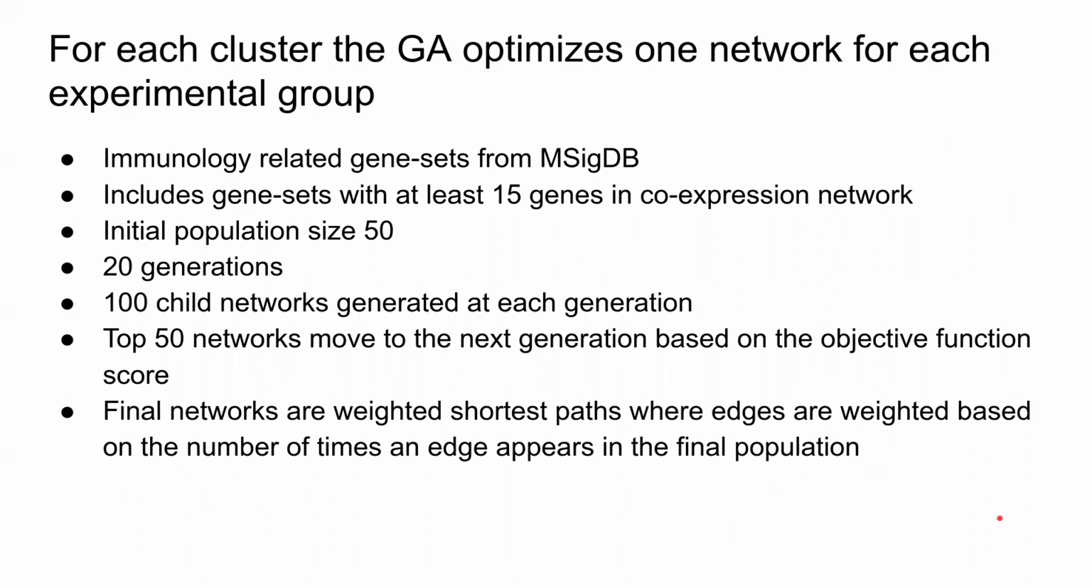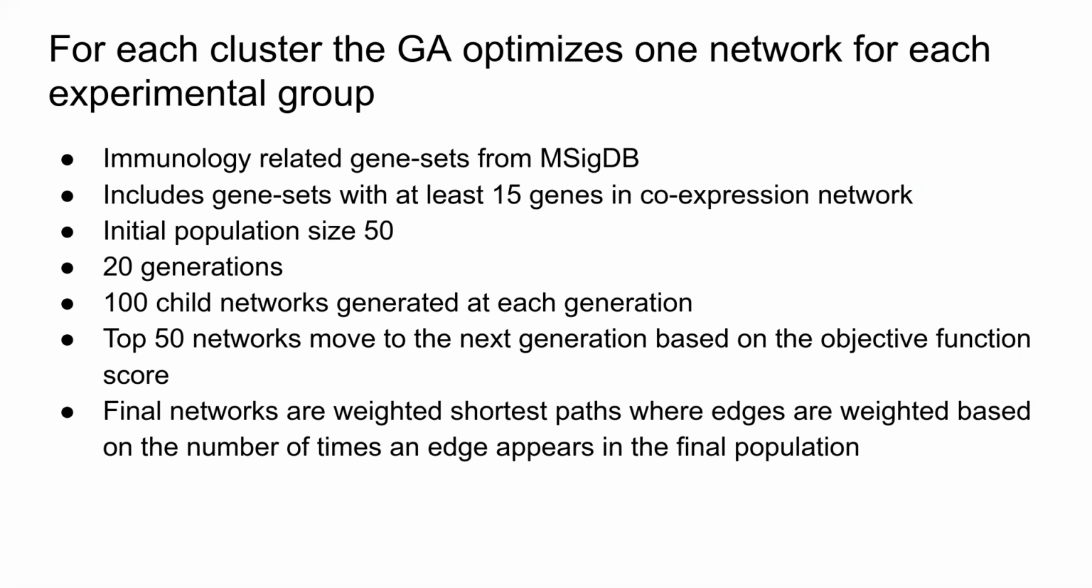So specifically, when we run this GA, we're looking at immunology-related gene sets from MSigDB, and we're including gene sets with at least 15 genes in the co-expression network. We start with an initial population size of 50 and run for 20 generations. At each generation, we make 100 child networks using mutations and crossovers, and then take the top 50 networks from the parent and child population based on the objective function to move on to the next generation.